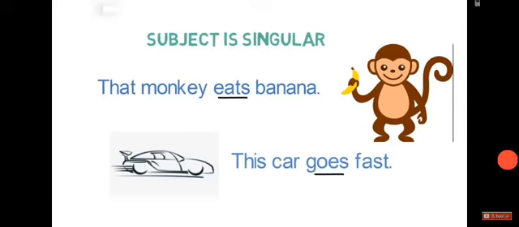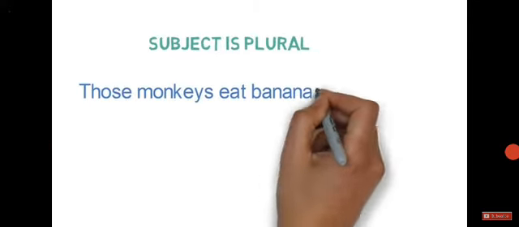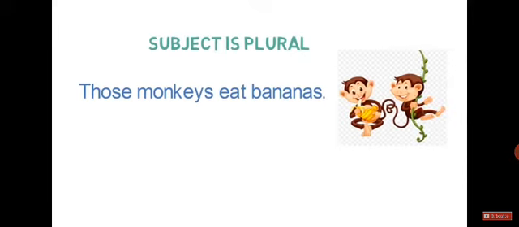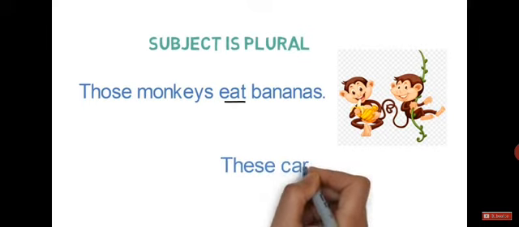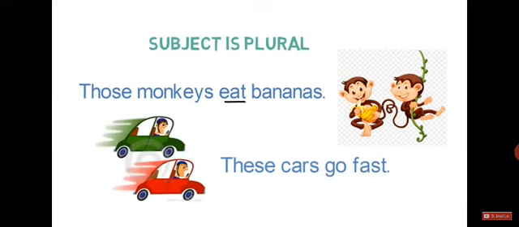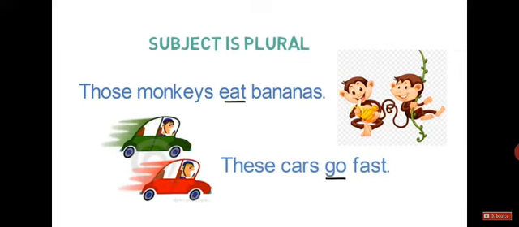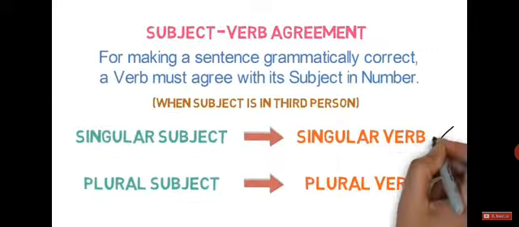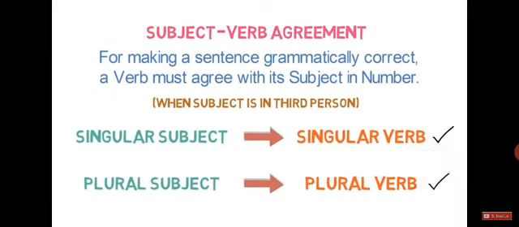Now, let's look into the same examples where the subject is plural. Those monkeys eat bananas. Here, the subject is monkeys, which is plural in form. So, the verb will also be plural in form. In this case, we used eat. Let's look into the next example. These cars go fast. Here, the subject is cars, which is plural in form. So, the verb will also be in plural form. So, please remember this rule. The rule is that singular subject has singular verb and plural subject has plural verb.